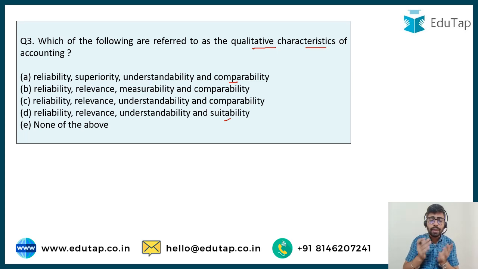This can be understood like this: suppose you are looking for your spouse, you may be looking for different characteristics to be present in him or her. Now there will be certain basic characteristics which you would definitely want from him or her. These basic characteristics are also found in accounting. We want that accounting should at least have these basic characteristics, so we are being asked about those characteristics.